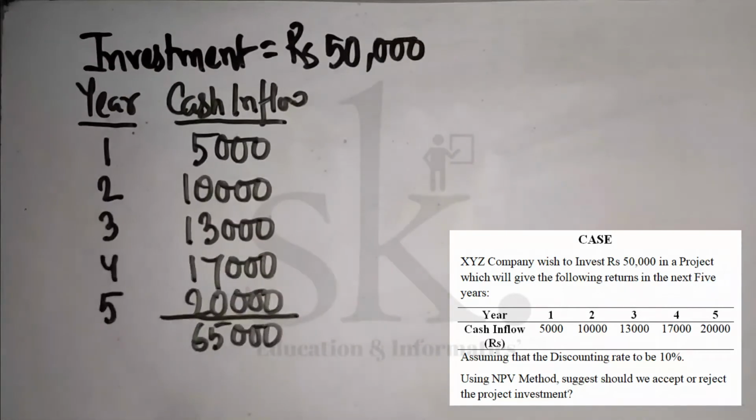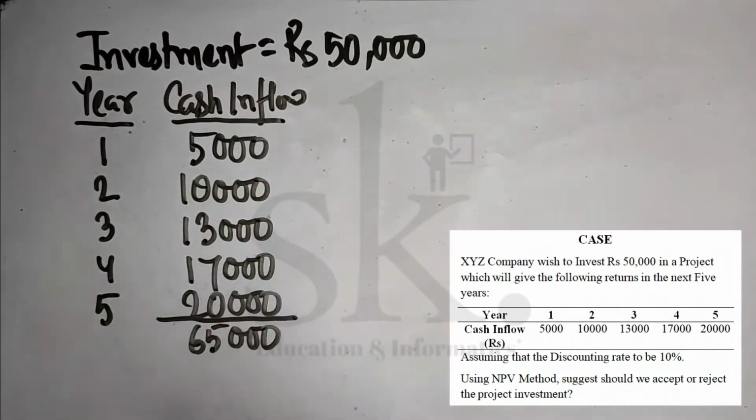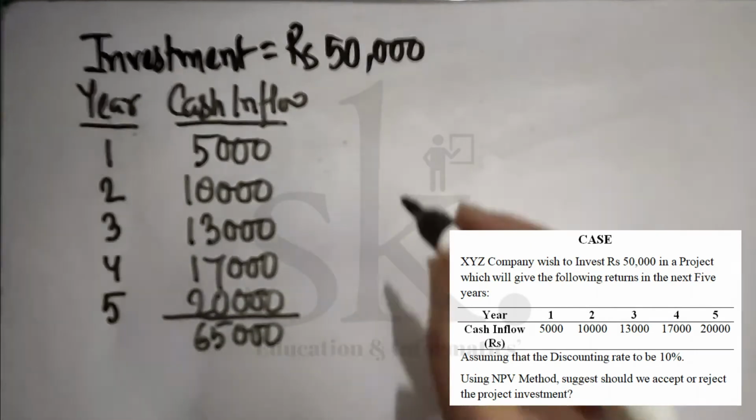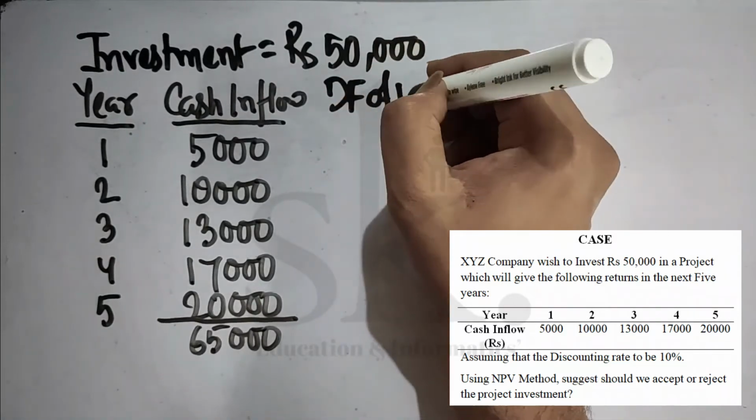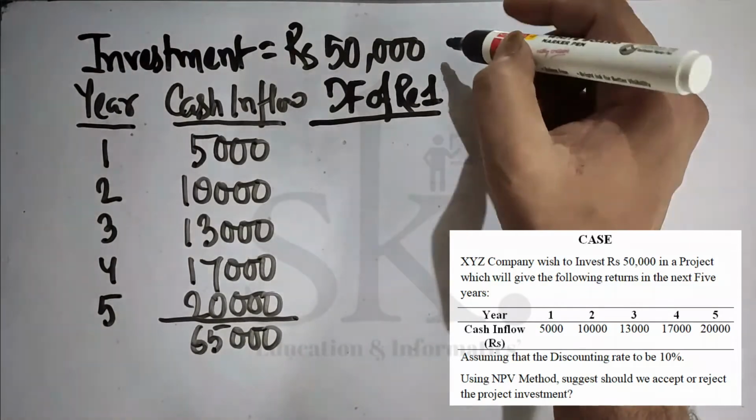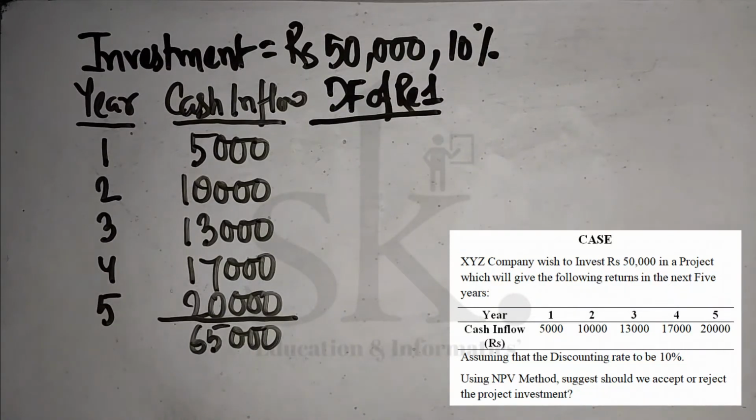So the project might seem good enough, but we know that the NPV, net present value method, which is under the discounted cash flow approach, takes into consideration the time value of money. So we require to convert the future cash inflows to their present value. So we first calculate the discounting factor of rupee 1, DF, and let's consider the discounting factor rate to be 10%.